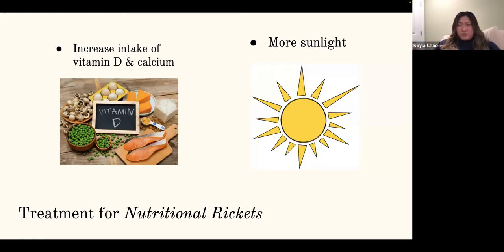Being more exposed to sunlight will help your body produce more vitamin D. For Darius's case, he doesn't get much sunlight. We know this because his mom prefers him not to go outside much, since it's a dangerous neighborhood. And also, since he lives in the inner city, there may not be much sunlight where he lives.